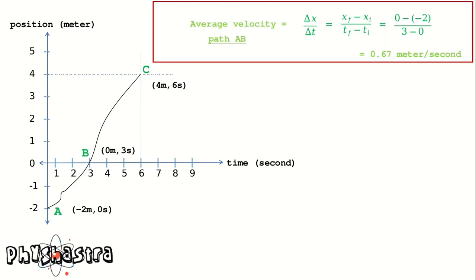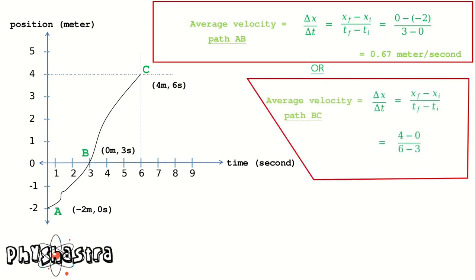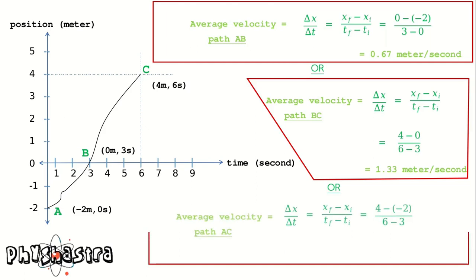Similarly, we find the average velocity of path BC. Again, we substitute the values of initial and final position and time, and thus we get average velocity as 1.33 meters per second. Now in the next case, can you find the average velocity for path AC? Please pause the video and try it out yourself. And this is how path AC's average velocity is calculated.